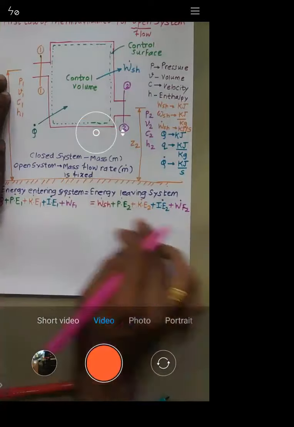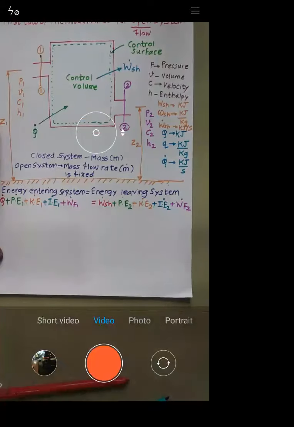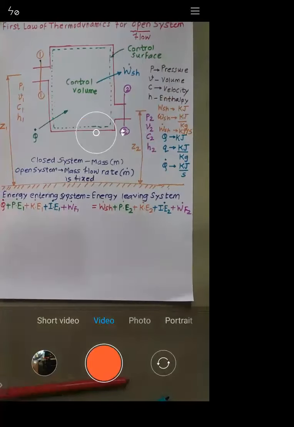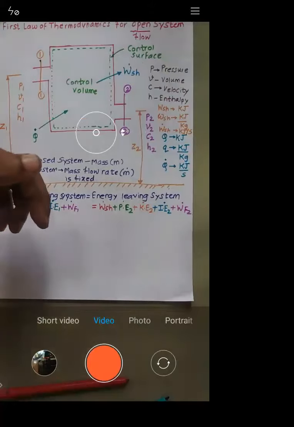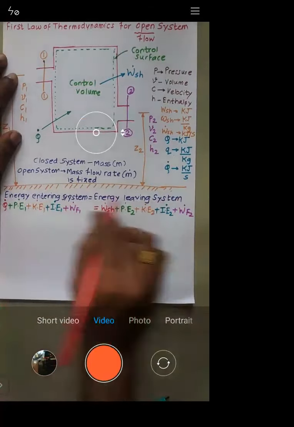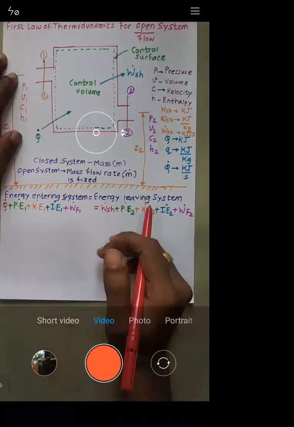Let me know, is there any doubt in this equation which I've written? Is there any doubt? You can respond. Are all of you facing any doubt in this equation? Because if you understand this equation, then only we can do the further calculations.